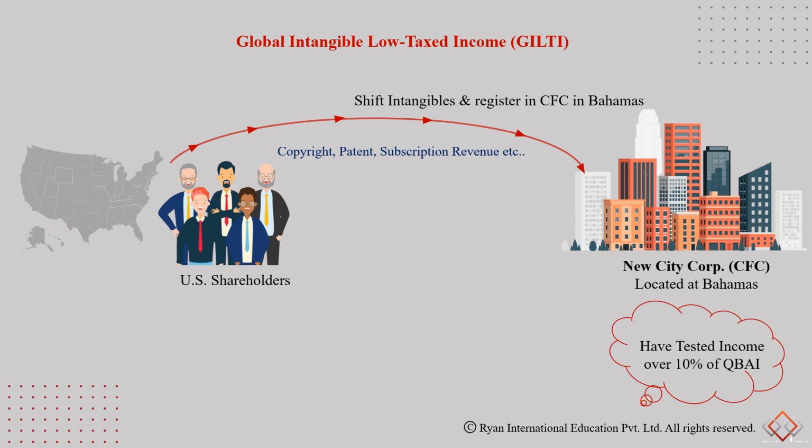So now the GILTI provision applies here. If their tested income is over and above 10% of their average assets, oftentimes we call it QBAI, they are subject to GILTI taxes. They will have to pay 10.5% of GILTI taxes over and above 10% of their QBAI.